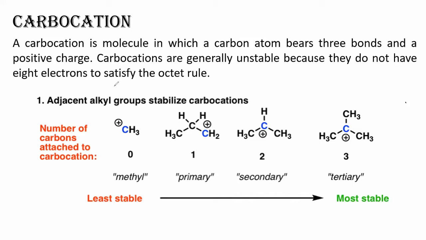Now, this carbocation may be stable or unstable. Now, whether it is stable or unstable, how can we understand it? So, we will look into that. But before that, we need to see under what condition a carbocation is formed. As we know, carbon under normal conditions can form 4 bonds, right? If this is a carbon, it can form a maximum of 4 bonds, right?